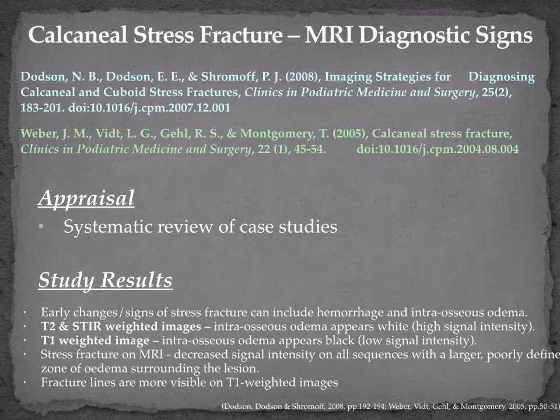With moderate to severe stress fracture, an overt fracture line can be seen on both T1 and T2 images. However, this fracture line is especially visible on T1 weighted images, which are also the best image for viewing specific anatomic structure.